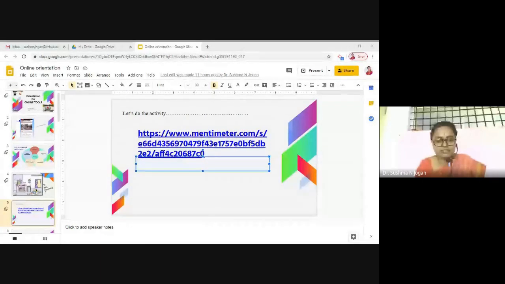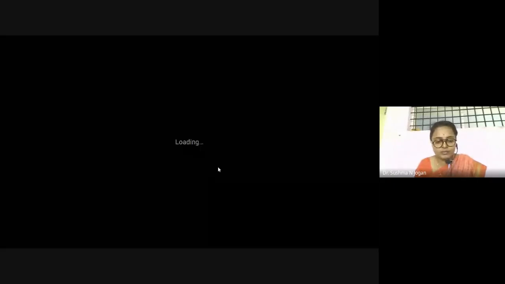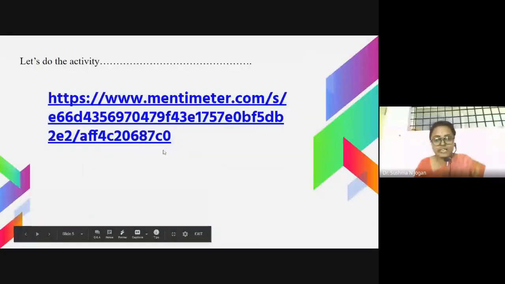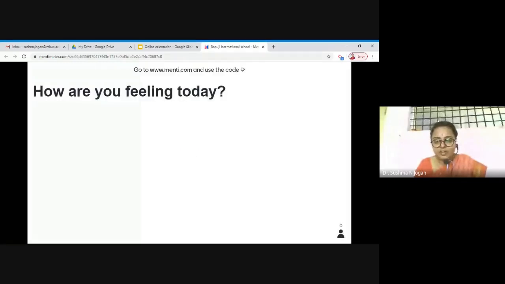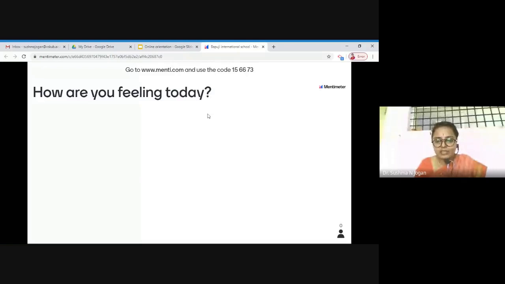I request everyone to please go and type menti.com, and you can see this particular question. After logging in to menti.com, there is no need to give your mail ID. It asks you to join the presentation, and you have to enter the code. The code is 156673. The code is 156673.